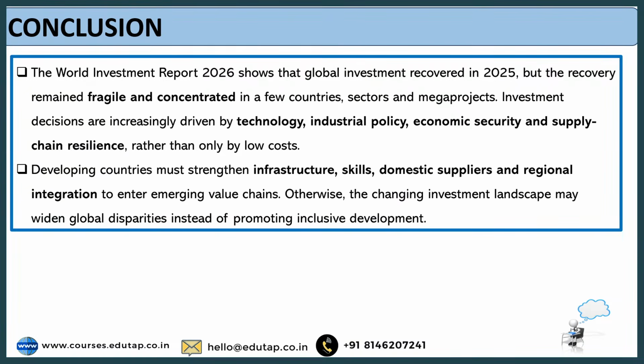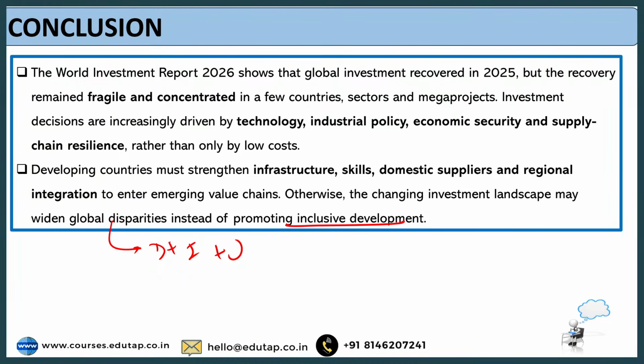And developing countries, what they need to do as a part of the way forward, they must strengthen infrastructure, skills, domestic suppliers, and regional integration to enter emerging value chains. Otherwise, what will happen? The changing investment landscape may widen global disparities, which means more and more divergence, inequality and unevenness will be there instead of promoting inclusive development, right?